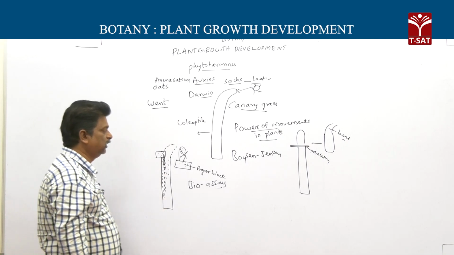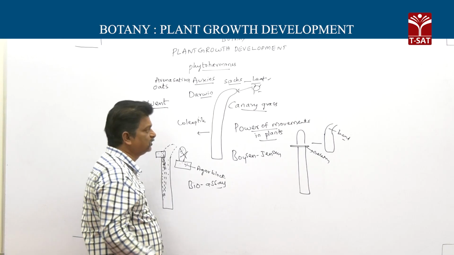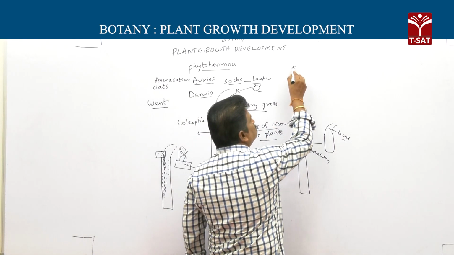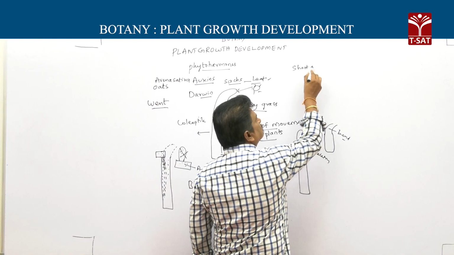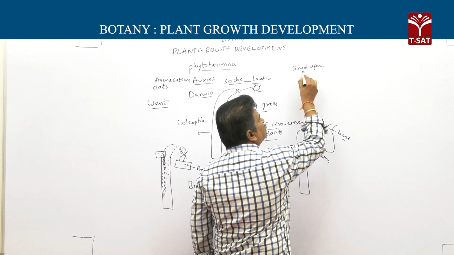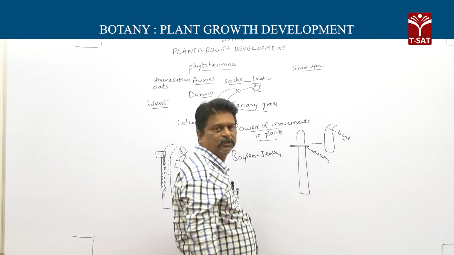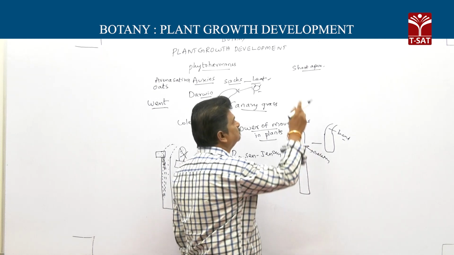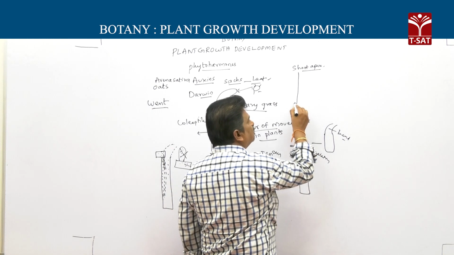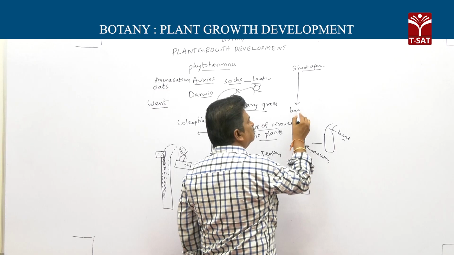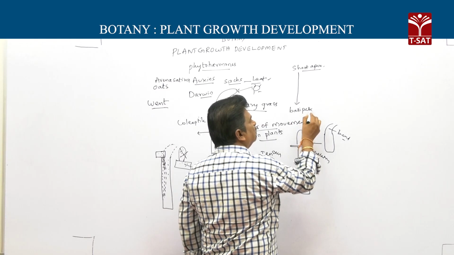Actually, auxin is synthesized in the shoot apex, and a little in the root apex. From the shoot apex, auxins migrate downwards. It is called basipetal.